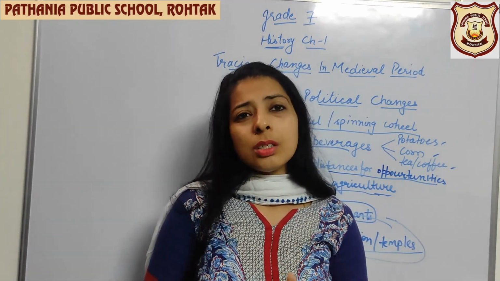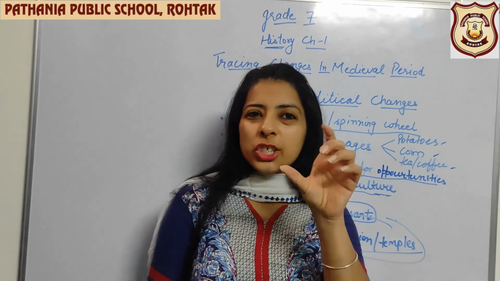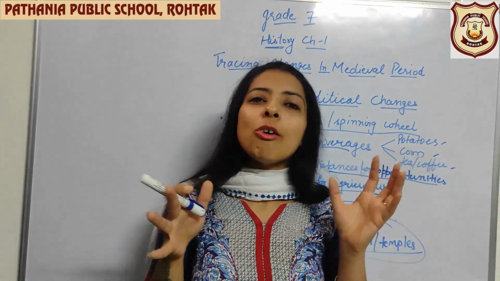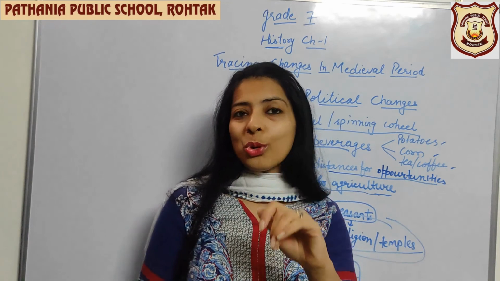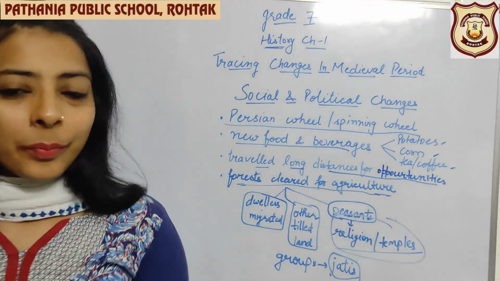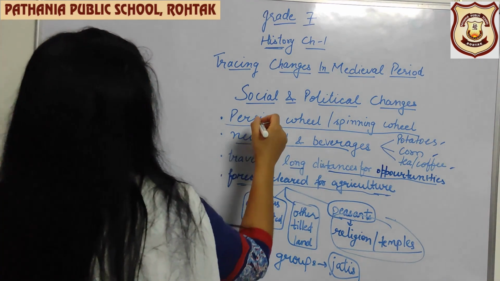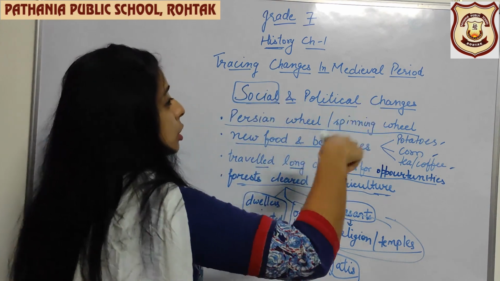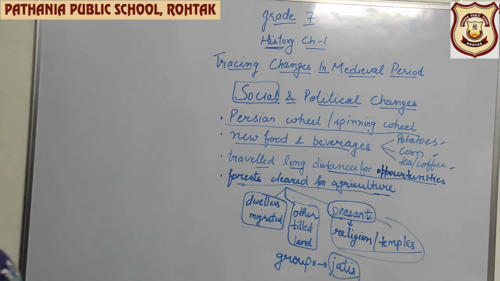And now what they have started doing is they have started making their own rules. In a jati, a group of people are there, and now they have started making their own rules, their own regulations, or moreover they have made their own panchayat. So different jatis in different places had different importance. That means the whole society was completely changed and is divided into different jatis.